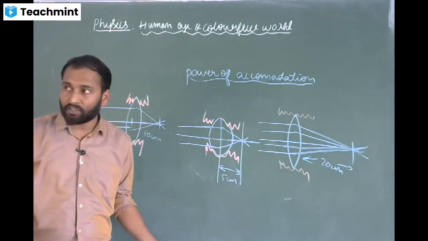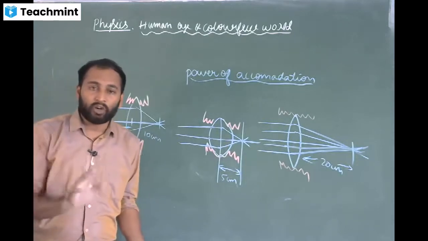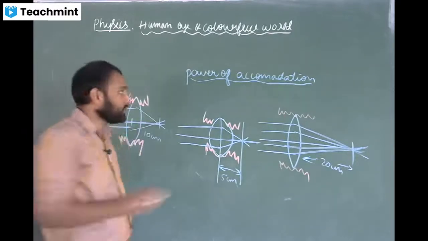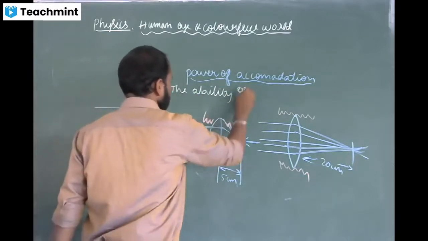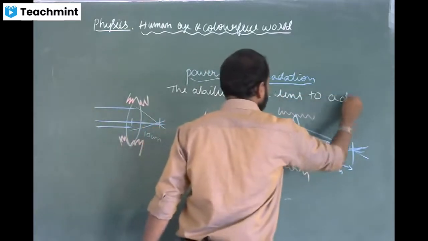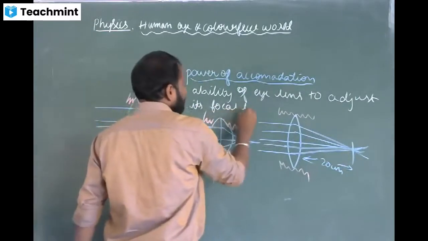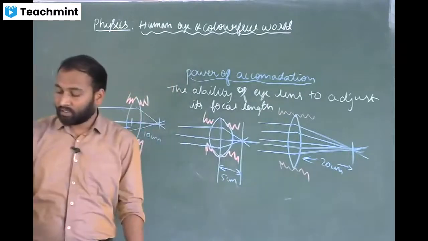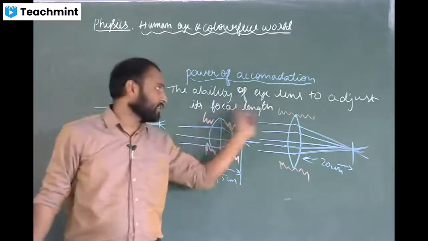Power of accommodation means the ability of eye lens to adjust its focal length. I will write the definition. The ability of eye lens to adjust its focal length is called power of accommodation.